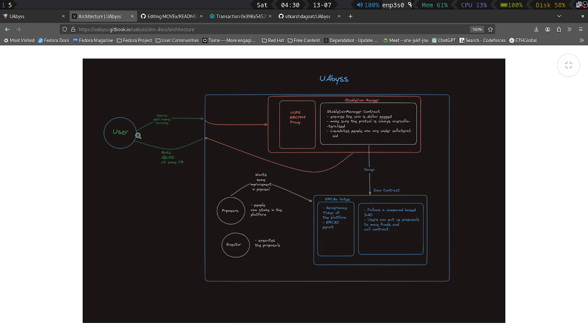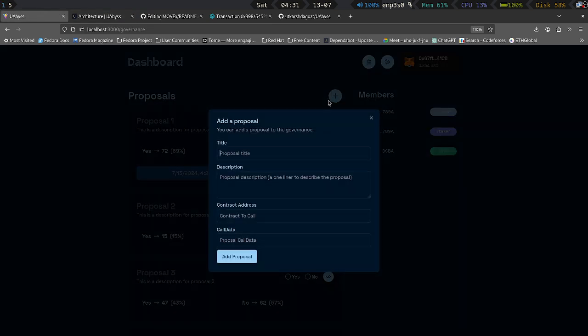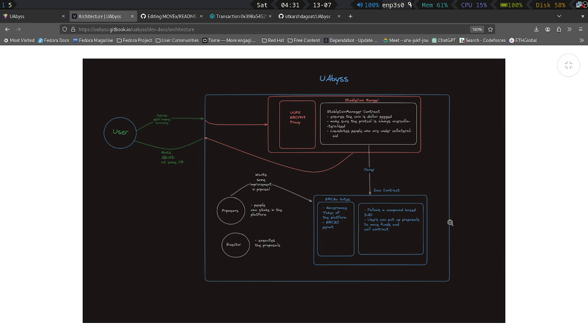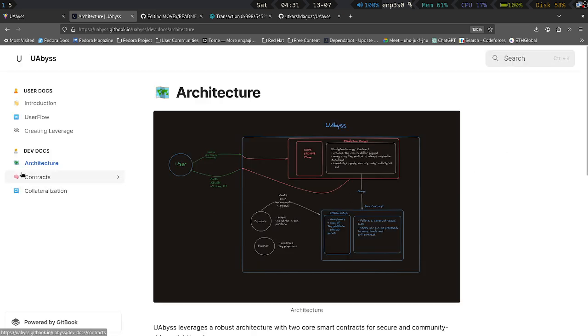And there are proposers which propose and give the contract address, and I will show you with the UI that you can create a proposal here. You can put in the title, you can put in the contract address, you can call the calldata. Right now there is nothing for me to call, so I would have shown you. But let me show you the contract.